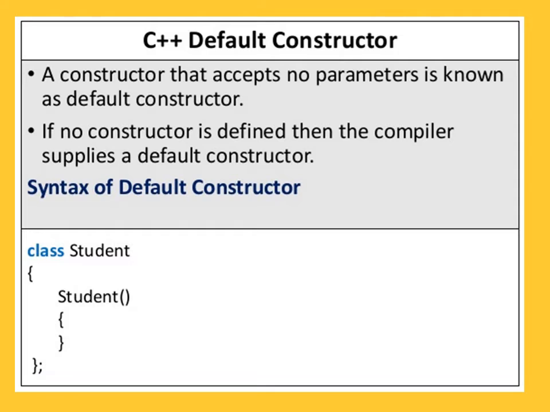As if you are not writing any constructor in a program, then compiler defines that as a default constructor. Now see the syntax: class student, then student, then this is the body of that constructor, that is empty. Here parameters are also empty, and then close the scope of the class. So it is the default constructor.